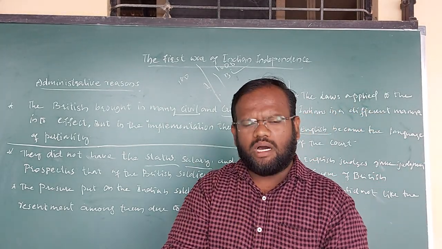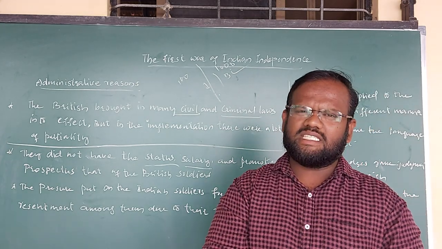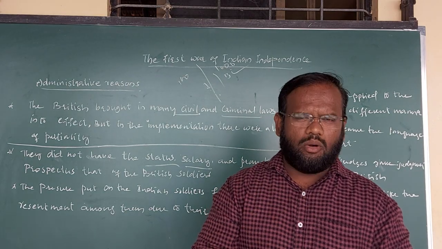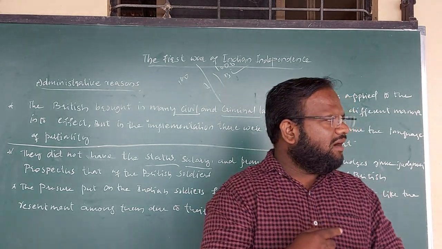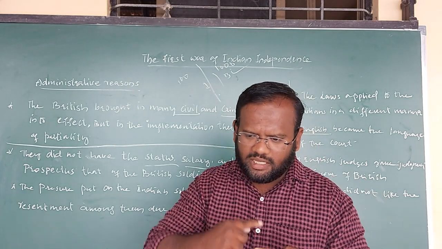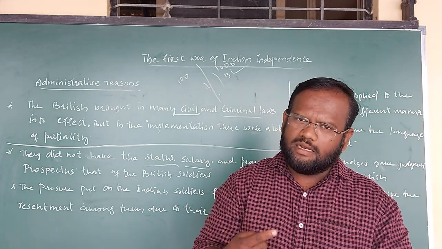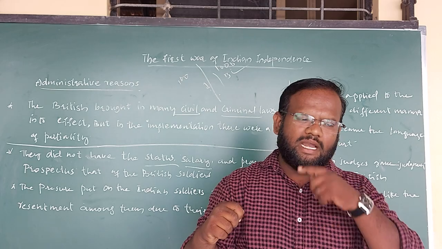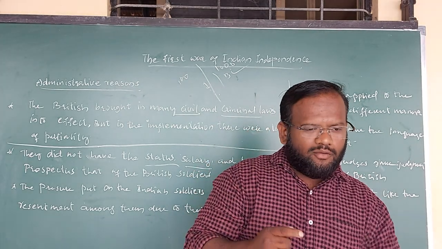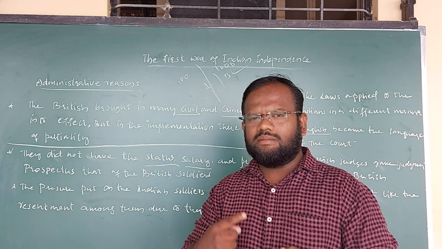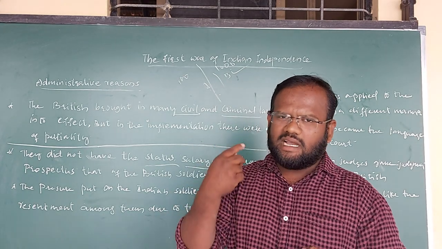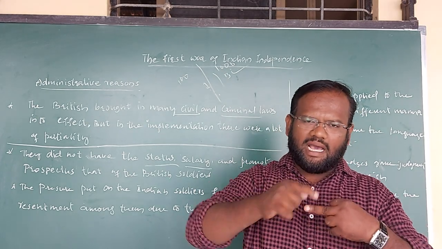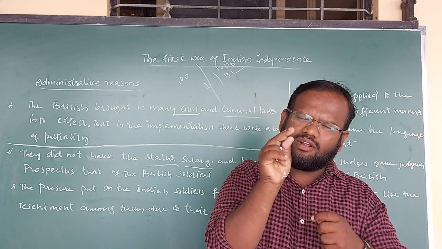So in that time the Britishers introduced new cartridges, and those cartridges were completely smeared with the fat of a pig and the cow. Hope you are understanding. As we know very well, the Hindus worship the cow as a god and goddess, so they won't allow themselves to remove the cartridge cover with the help of the mouth and throw it out, whereas the Muslims are prohibited from the pig. It is completely restricted in the religion of Muslims, and the cartridges were covered with the fat of a cow and a pig.